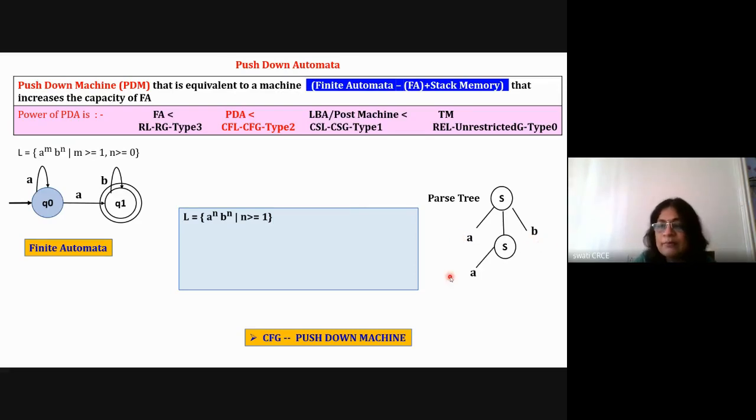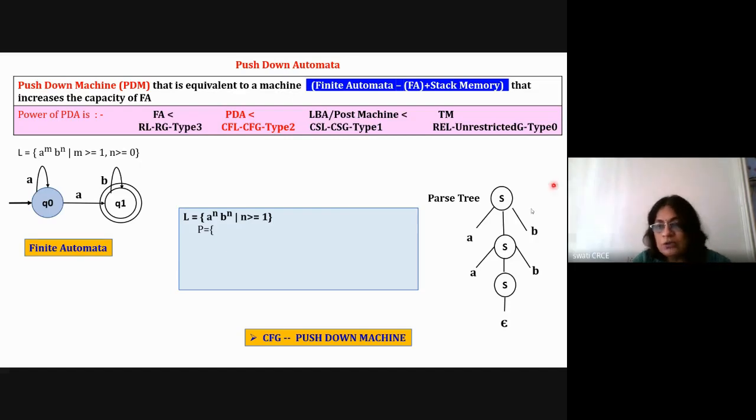Again, if you apply the same rule for this S, you say that for this S, A to the left hand side and B to the right hand side are generated. So two A's and two B's are generated. So like this, we can keep a count. With the help of the parse tree, we can visualize and keep a count that if there are two A's, then there are corresponding two B's. And to stop the recursion, we may say that S is equal to epsilon.